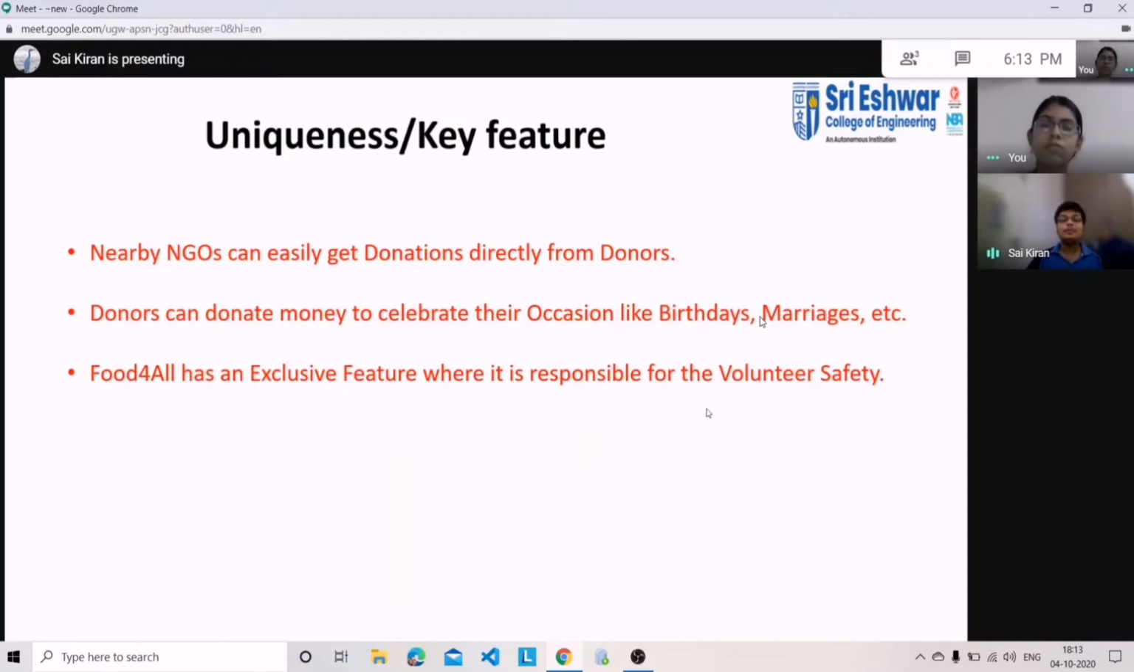And donors can donate money. We all think we need to celebrate our occasions, birthdays or marriages in NGOs itself, but we couldn't. So we can directly donate money in the Food for All app, and we'll send the money to the NGOs or the poor people so they can have it. Food for All also has an exclusive feature: we concentrate on the safety of the volunteer itself.